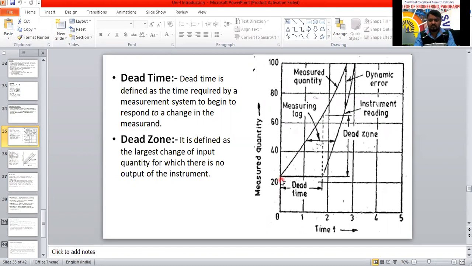But from this one, I will consider, there is no output, but after some time, suddenly this time, the output is increasing here now. So इधर इतना input दे रहे हैं हमने 1, 2 up to near to 1.8 तक हमने इधर input दिए, इधर कुछ तो output है, इधर है क्या इधर कुछ? No output at all here now. From this time to this one, there is no output, but input तो है ना इधर up to here. Input है sir. Input is there, but there is no output at all. That time taken for that period is called dead time.